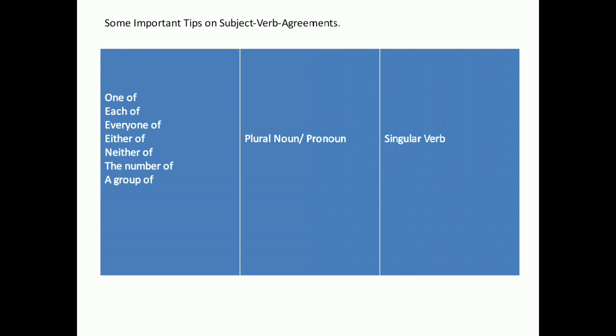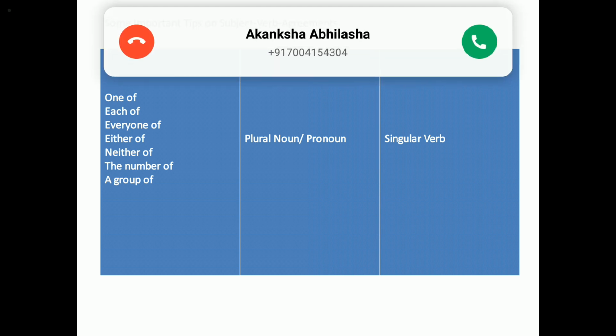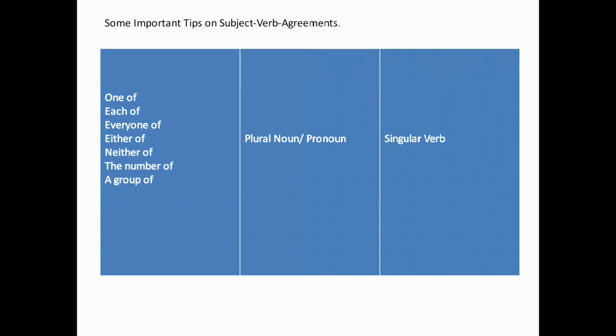Each of you knows. So these are the words: one of, each of, every one of, either of, neither of, the number of, a group of. These will take a plural noun or pronoun and a singular verb.